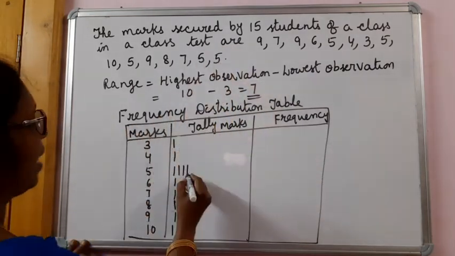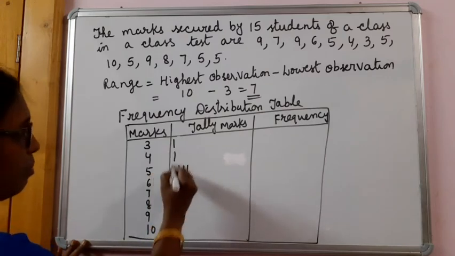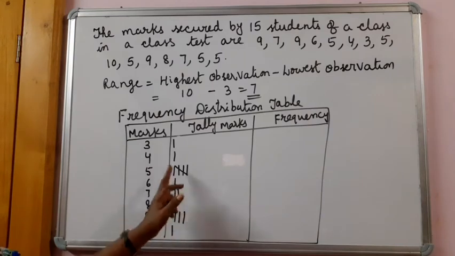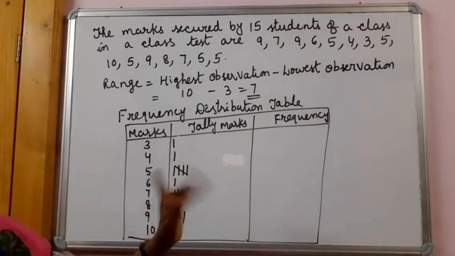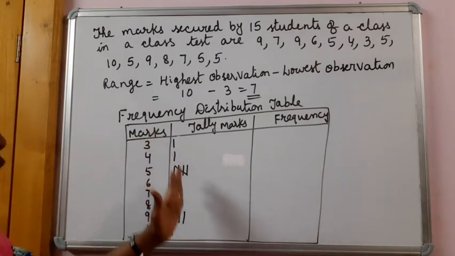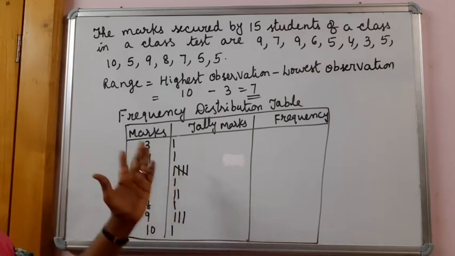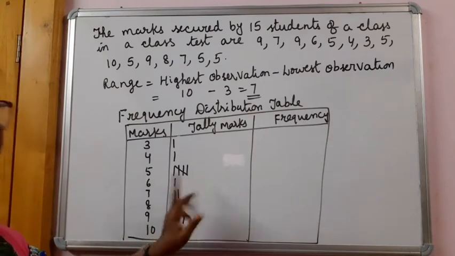After 4 marks, the fifth one should be the leading diagonal. So this is a set of 5. When we take tally marks, we do 1, 2, 3, 4, and the fifth one is drawn across like this. Again one more 5 is there, so one more line we have to do.